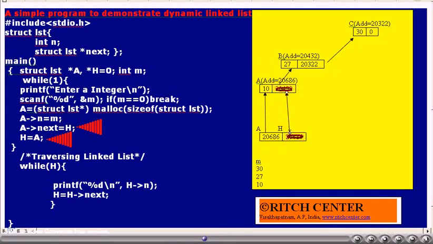The current value of h, that is 20432, is assigned to a->next. That is, the newly created object's next component will be pointing to the previous object, which we have referred to as b just for our convenience. Now the statement h is equal to a will be executed. Thus h value also becomes 20686. Thus both a and h will be pointing to the newly created object.